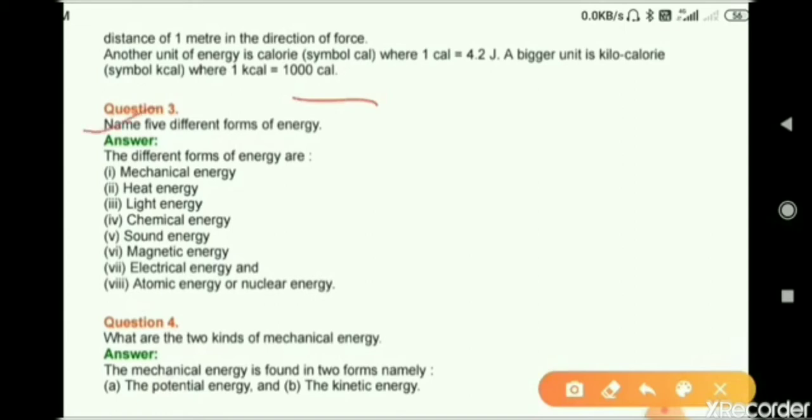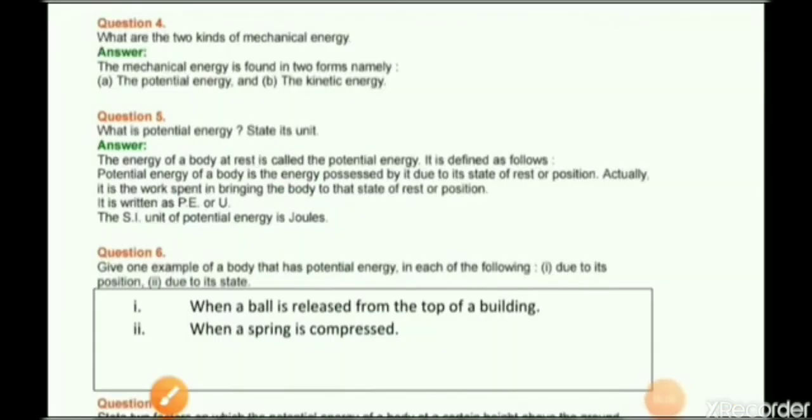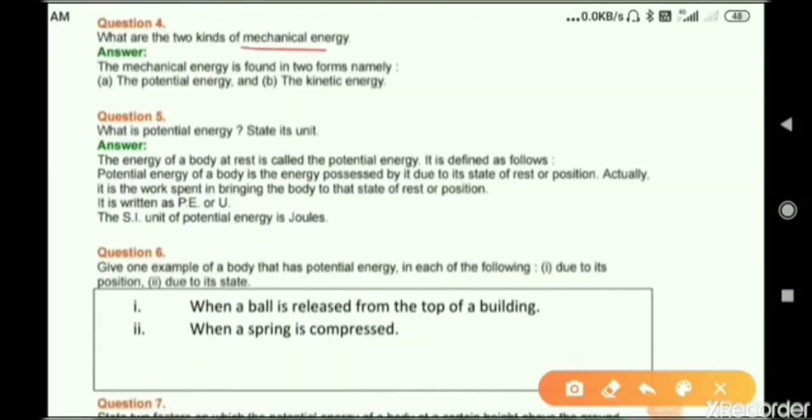Now question number 3. Name 5 different forms of energy. So different forms of energy are mechanical energy, heat energy, light energy, chemical energy. You can write any 5 forms of energy. Question number 4. What are the 2 kinds of mechanical energy? First one is potential energy and second is kinetic energy.